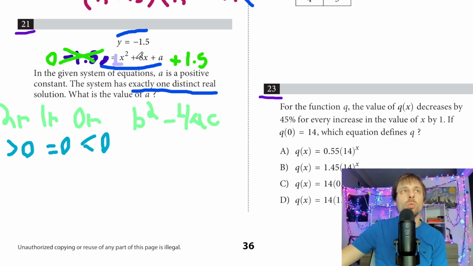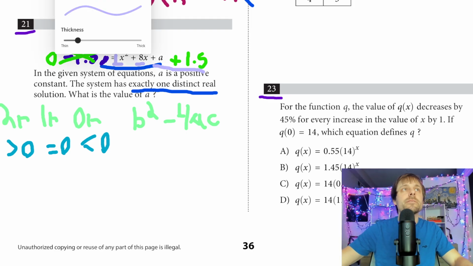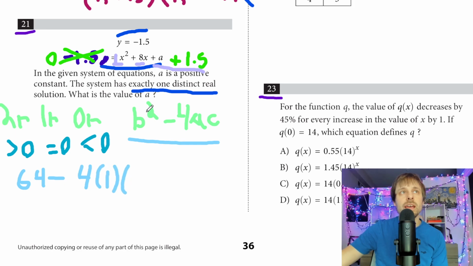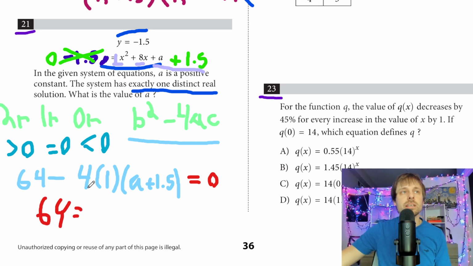I can try to plug in all my terms now. So my a is going to be a 1, my b is an 8, and my c, remember, is going to be everything that's not the coefficient in front of my x squared or my x. So down below, I can write 64, because I'm just writing this equation, minus 4, a is 1, and c is a plus 1.5. So equals 0. So what I'll do is distribute this -4 times a, -4 times 1.5 to the other side. So I get 64 is equal to 4a